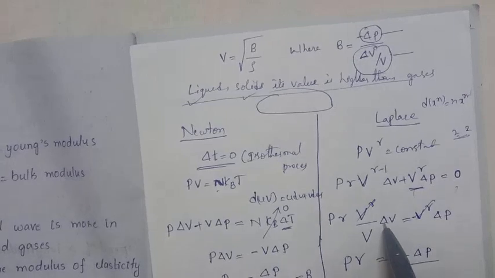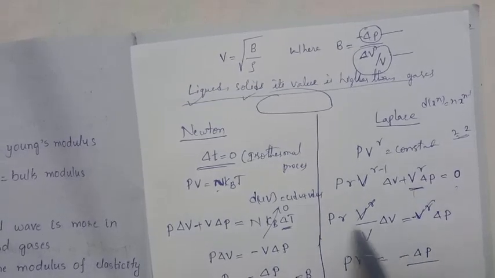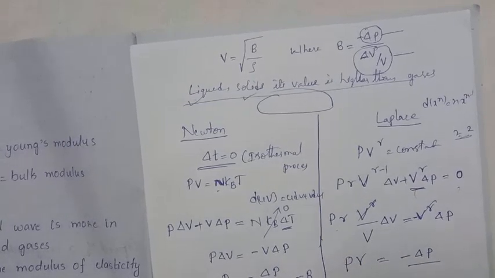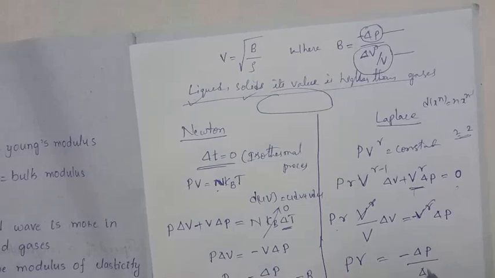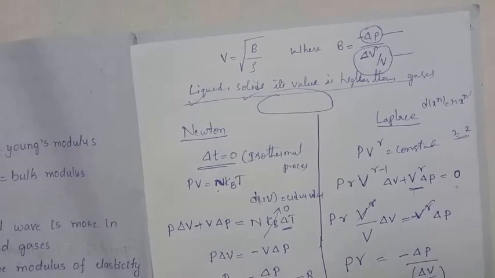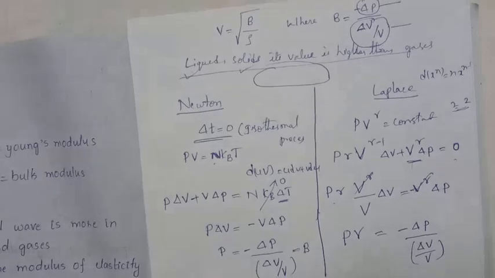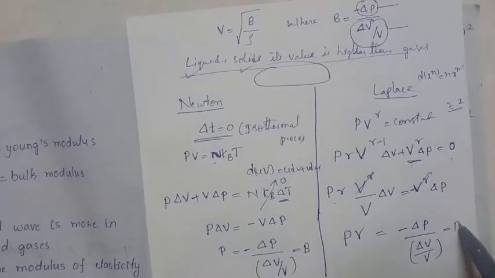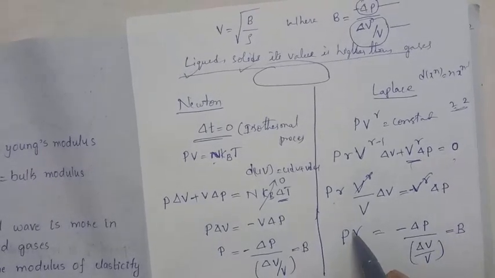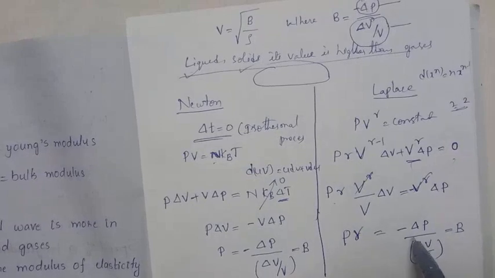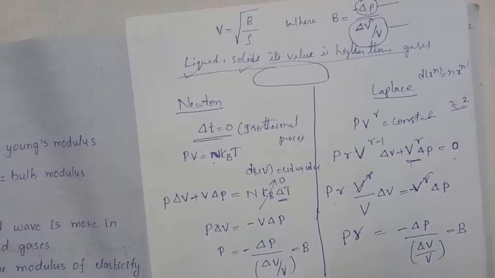delta V by V, which is multiplying this side, will be taken and divided. What is this expression delta V by V? It is nothing but the bulk modulus. P gamma is equal to minus delta P divided by this value, which is equal to B.